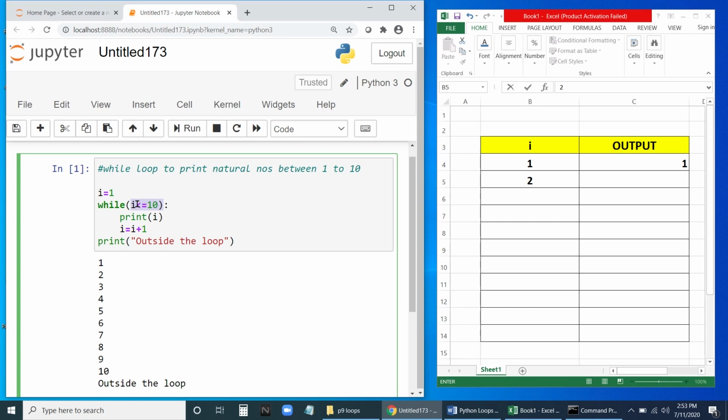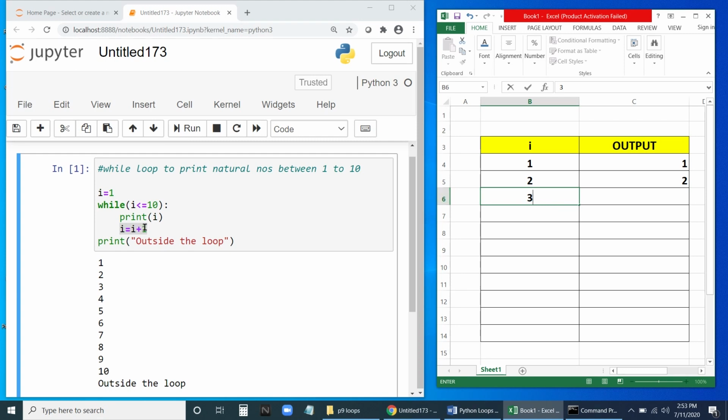Okay. Now I is 2. 2 less than 10. Yes, it is. So then it will print the value of I. See, the value of I has changed. So now the value of I is 2, so it's going to print 2. The output will be 2, as you can see here. Next, I equal to I plus 1. So it's going to increment by 1. So now it will be 3.